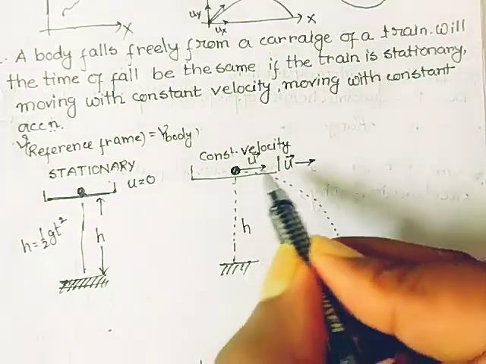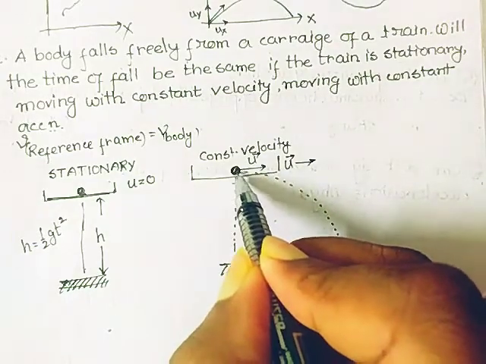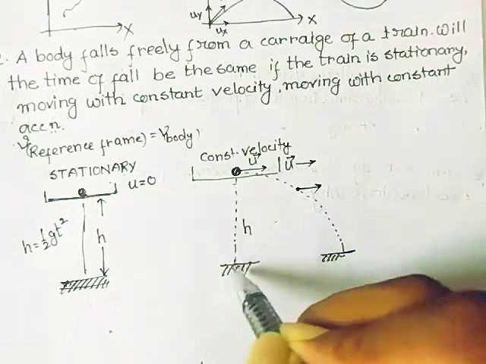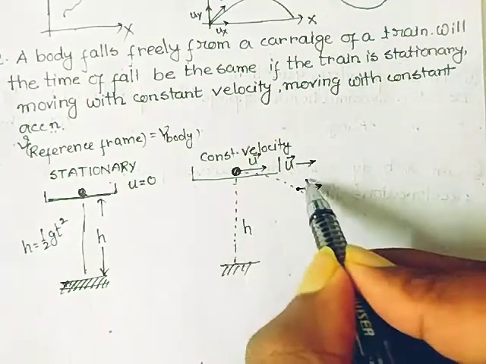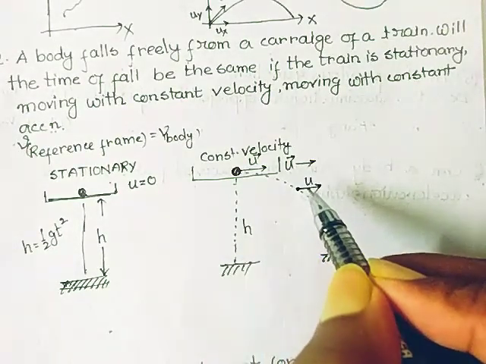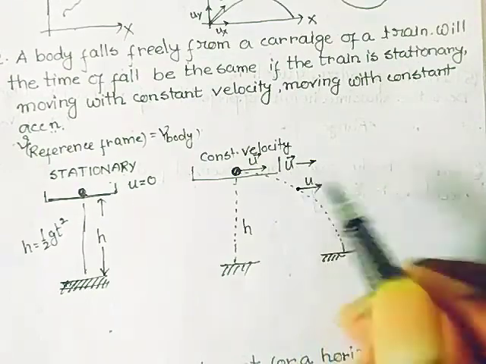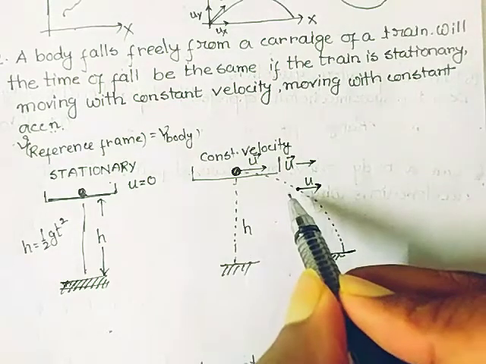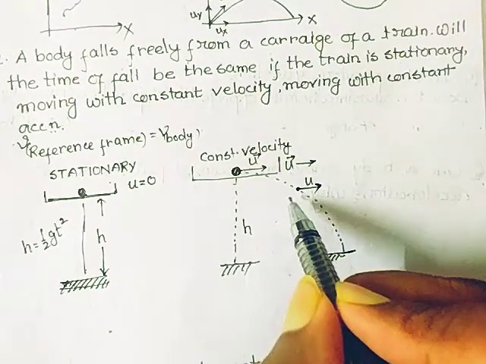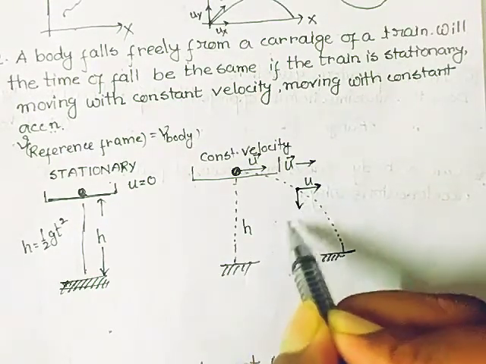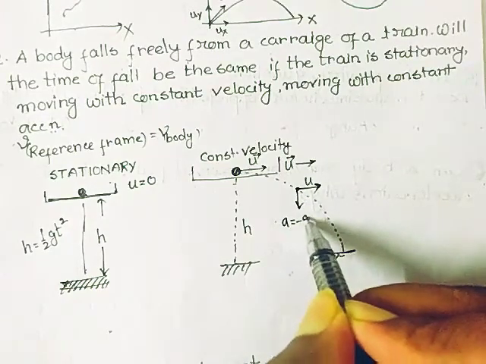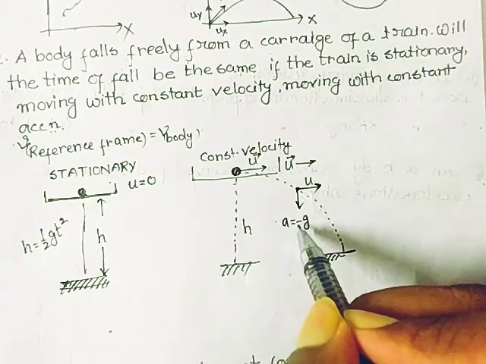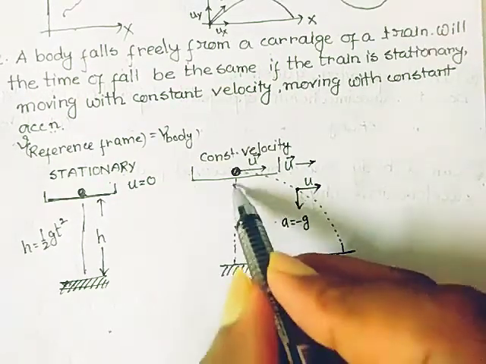So if I analyze this, the particle is falling downward, and u is the constant velocity acting along the horizontal direction, but the body is coming downward due to the gravitational pull, and the acceleration due to gravity is in the downward direction. So the body is coming downward.